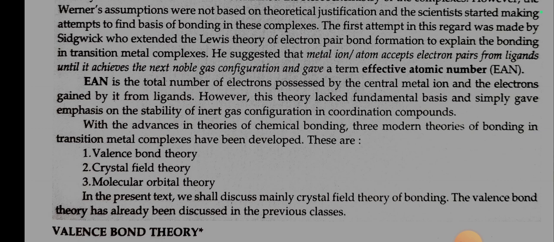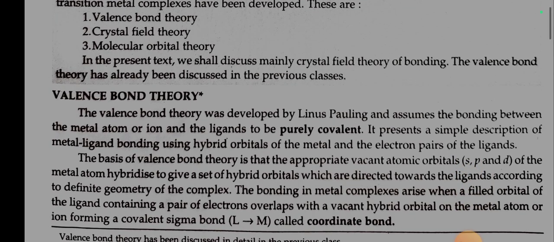The valence bond theory has already been discussed in previous classes. Valence bond theory. The valence bond theory was developed by Linus Pauling and assumes the bonding between the metal atom or ion and the ligand to be purely covalent. It presents a simple description of metal ligand bonding using hybrid orbitals of the metal and the electron pairs of the ligands.